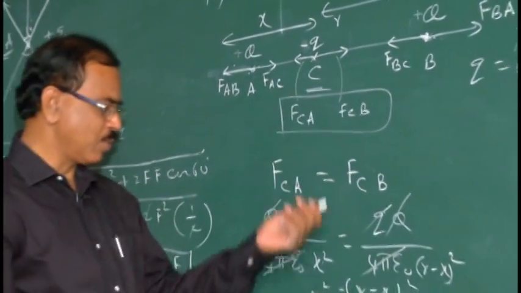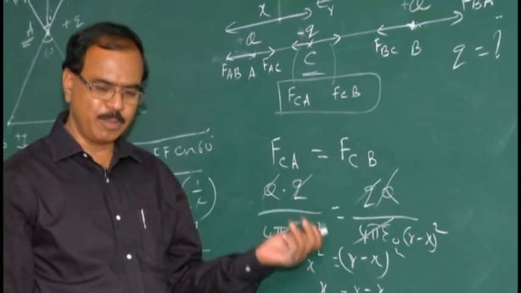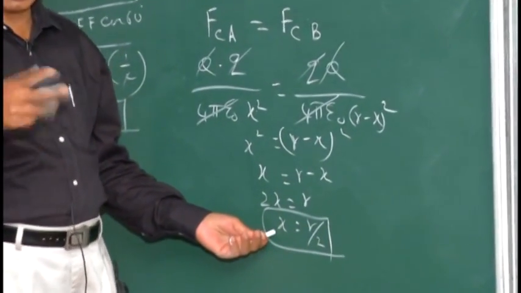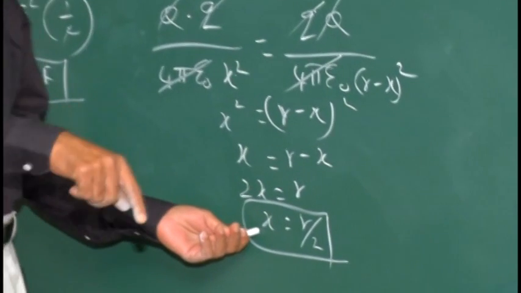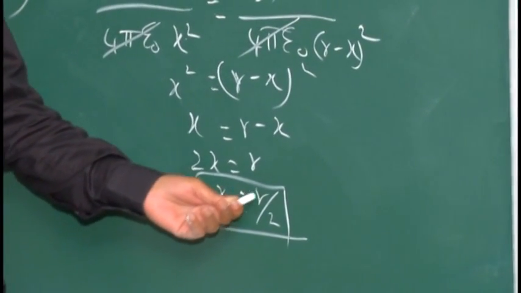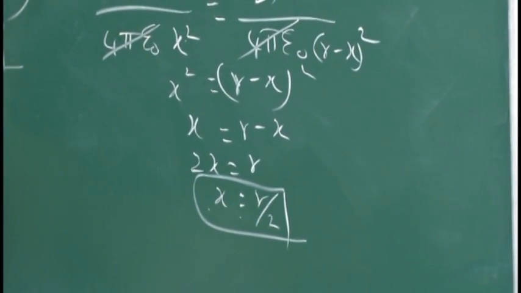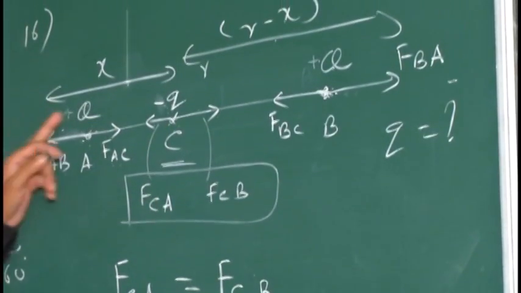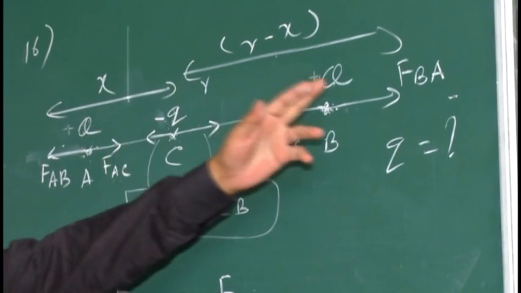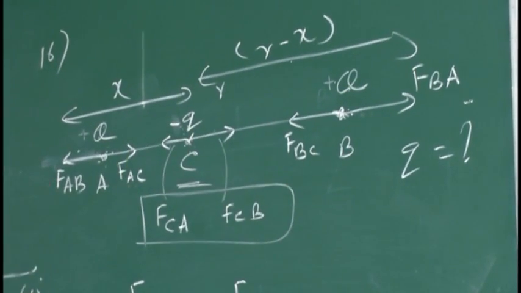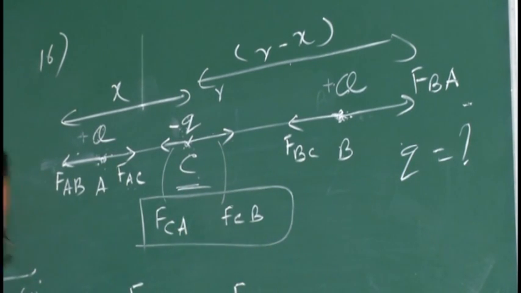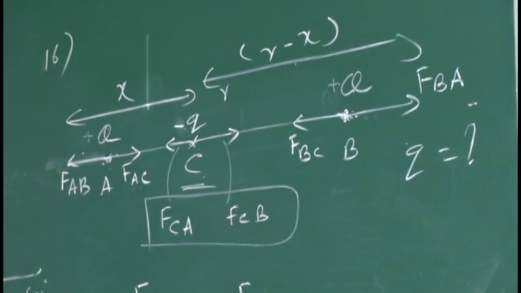So, using Coulomb's law and this equilibrium concept, we have located the position of the third charge as x equal to R by 2, exactly at the midpoint. What is the distance between A and B? It is R. What is it between A and C? R by 2. What is it between B and C? R by 2. Proved. Now it is very easy for you.